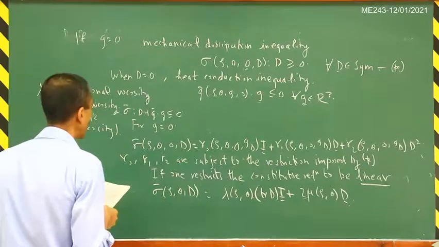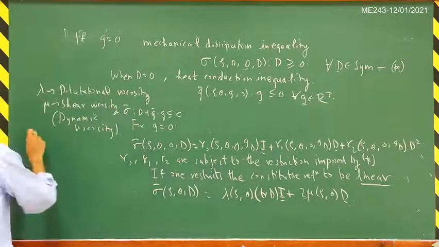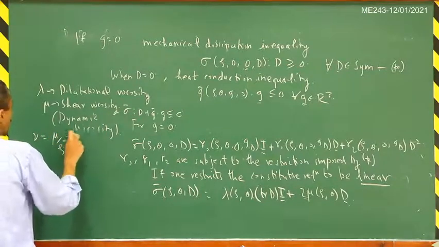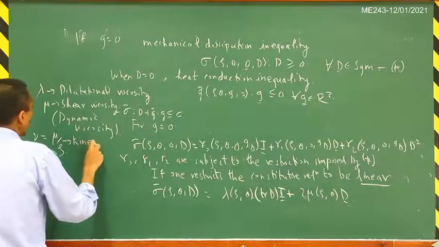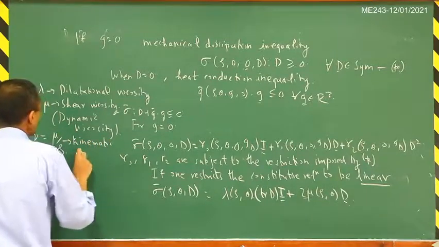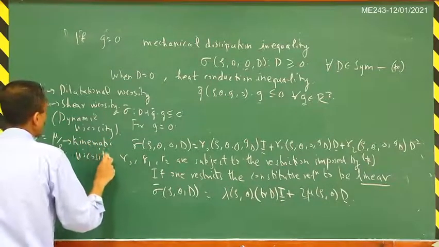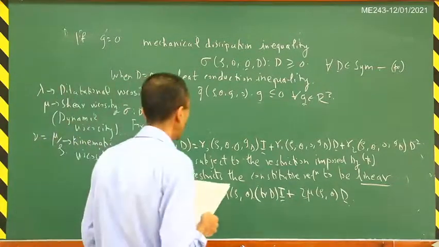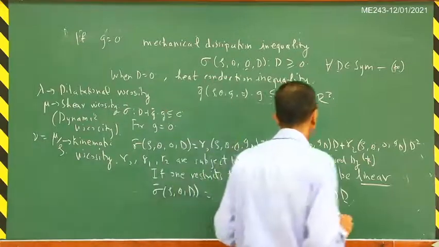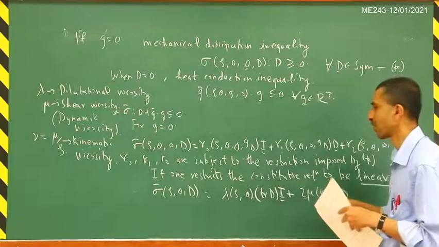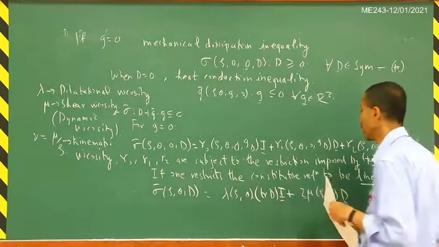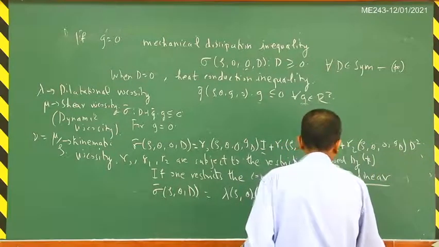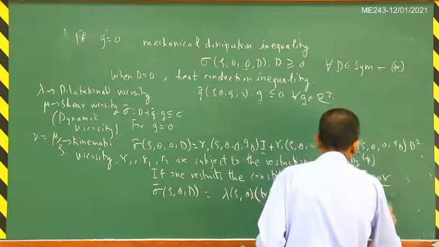Sometimes we also define the kinematic viscosity. This is mu divided by rho, and this is known as the kinematic viscosity. Any fluid that obeys this kind of a constitutive relation is said to be a Newtonian fluid.